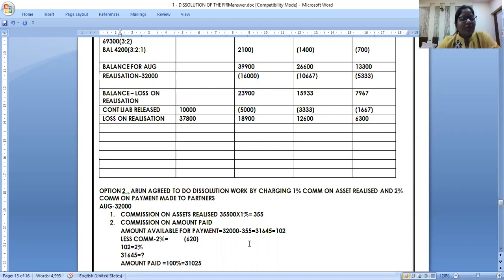Clear? Okay, you all are putting your doubts in the chat box. That's really good. So looking at that, I can clear it. So now can I say the amount available is 31,025. How do I distribute it? We are not calculating, but just write it: 3:2:1. First from the amount, you take the commission, then from the balance, you take again the commission on the payment.